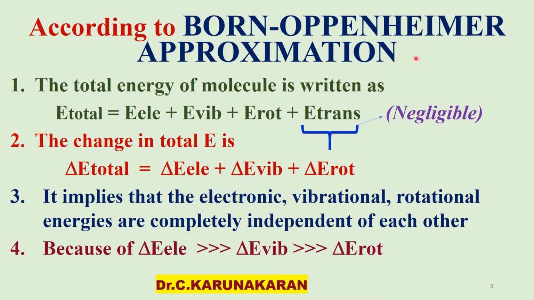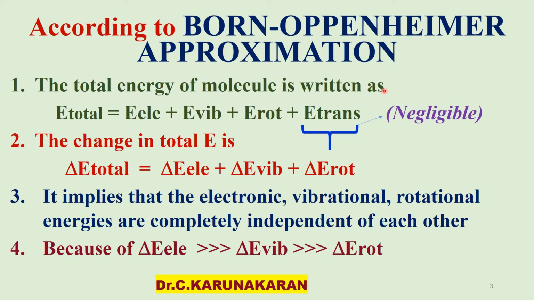According to the Born-Oppenheimer approximation, the total energy of the molecule is written as E total equals E electronic plus E vibrational plus E rotational plus E translational.